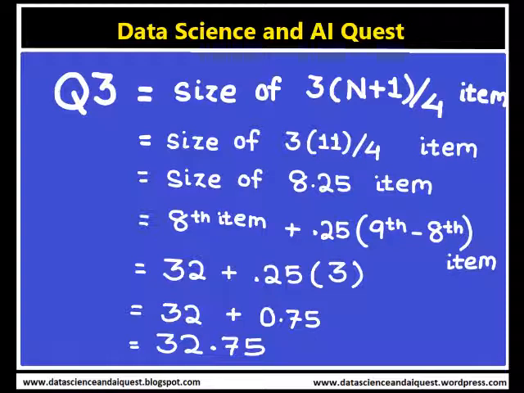Here the 8th item is 32, and the 9th item is 35. The difference is 3, and 0.25 multiplied by 3 is 0.75. So the value obtained is 32 plus 0.75, and the overall answer is 32.75.